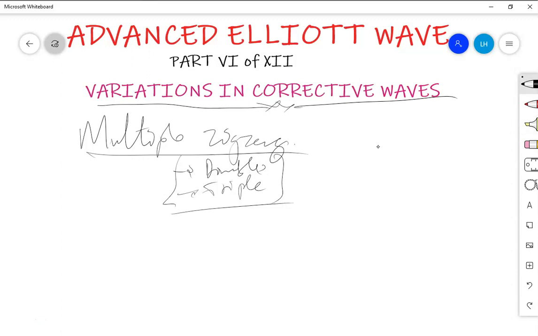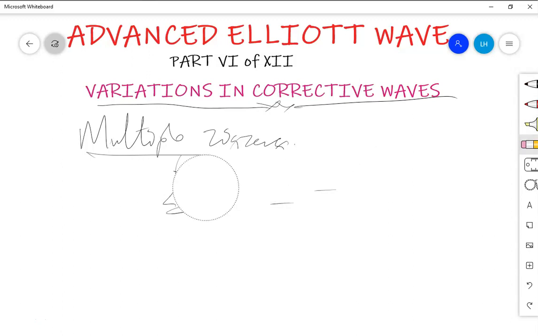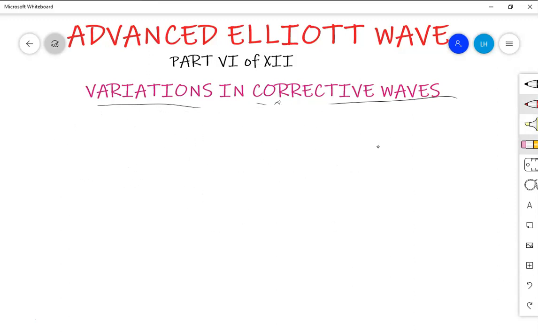Now how will the structure of correction look if we have a multiple zigzag? The market is moving with a trend. After moving with a trend, a corrective structure starts with wave A, whereby wave A, as usual in zigzag, has 1, 2, 3, 4, 5.